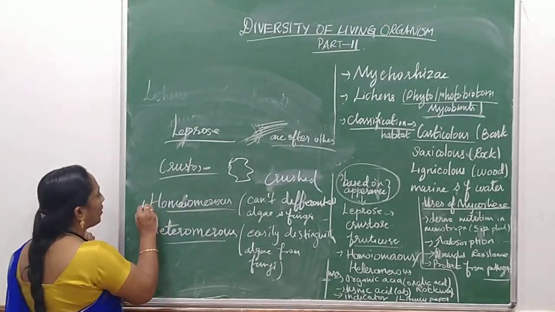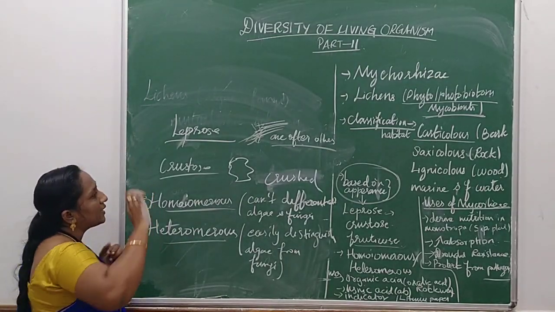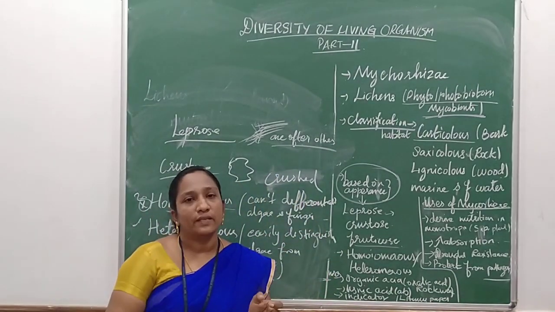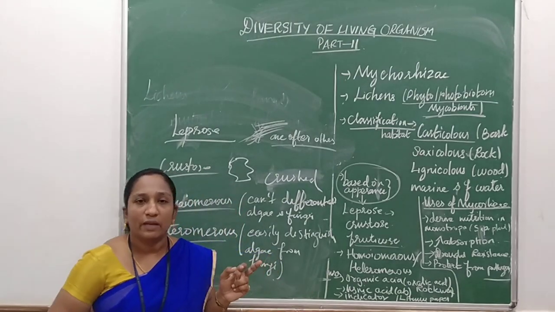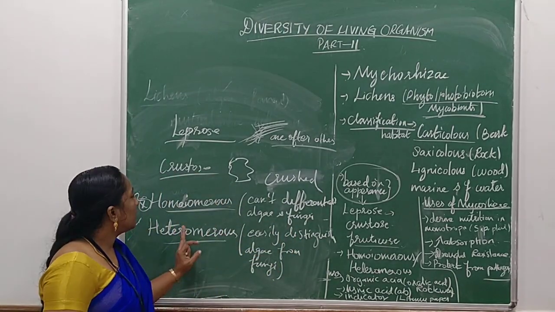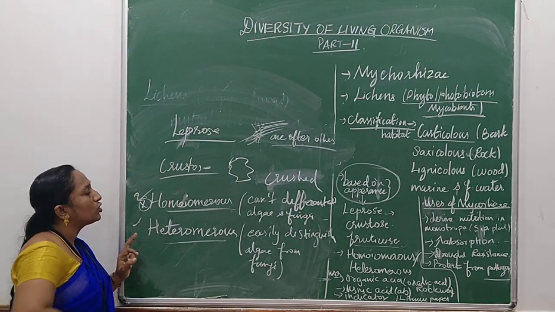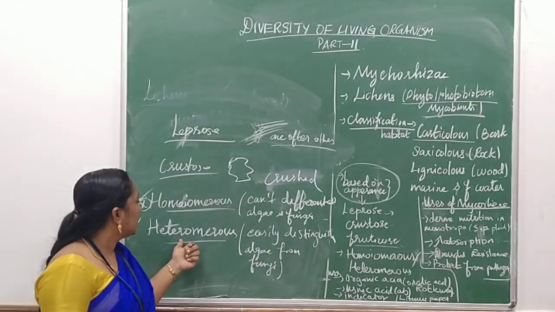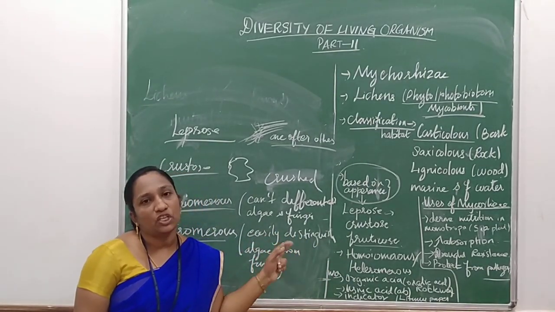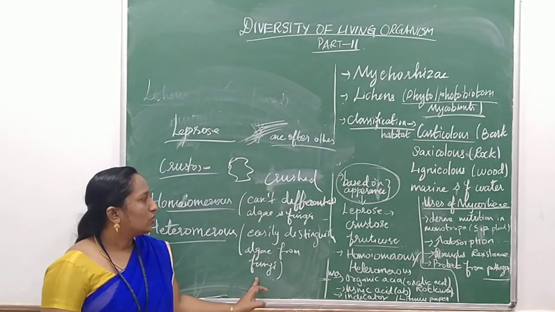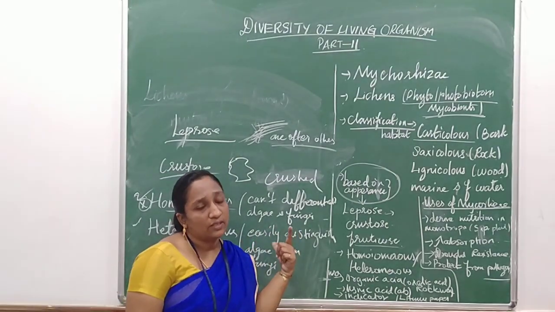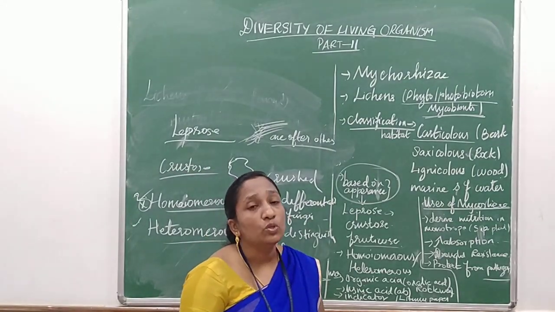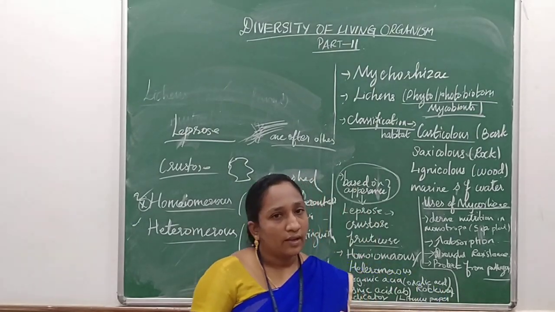Up to this is a very important 2-mark question. As I already said, mycorrhizae and lichen are very important topics, and questions may be asked as 2-mark, 3-mark or even 5-mark. Homoeomorous means we cannot differentiate the algae from fungi in the lichen, and in heteromerous lichen, algae are easily distinguished from fungi. So this is the classification of lichens based on appearance. Next we are going to learn about the uses of lichens.